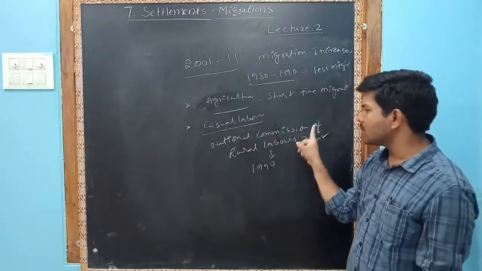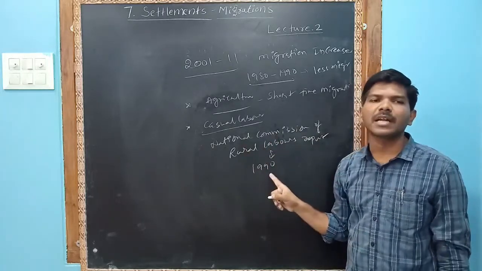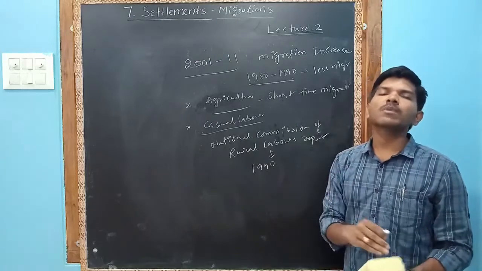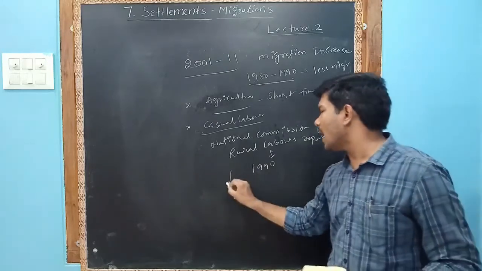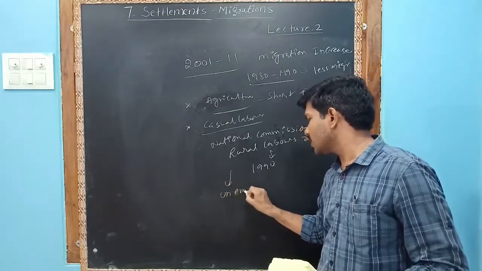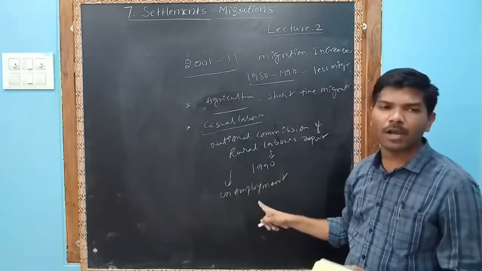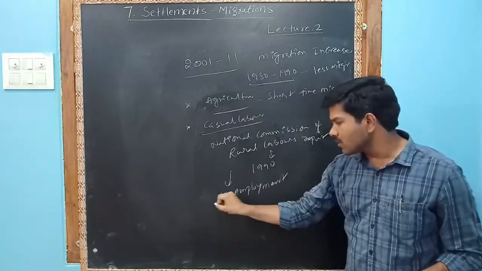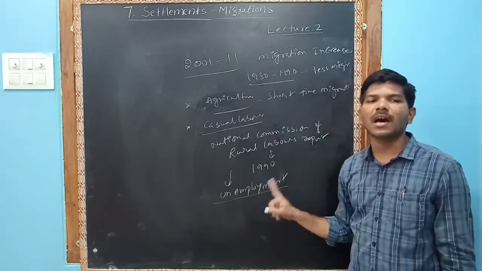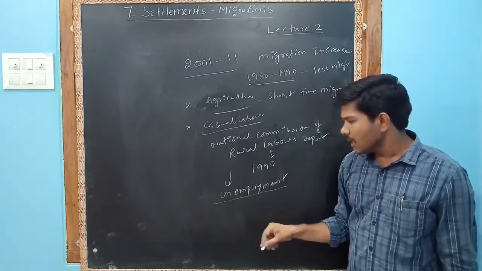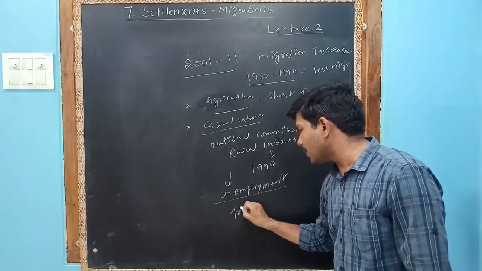The National Commission of Rural Labourers report 1990 says that most of the people are migrating due to unemployment. As we wrote on the top just now, unemployment. Why are most of the people migrating to cities? Unemployment, better job.